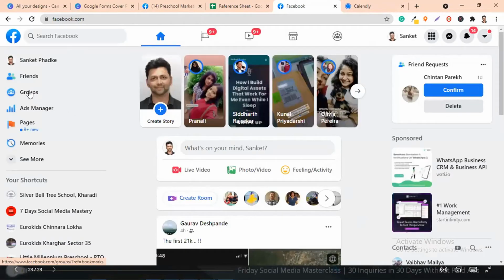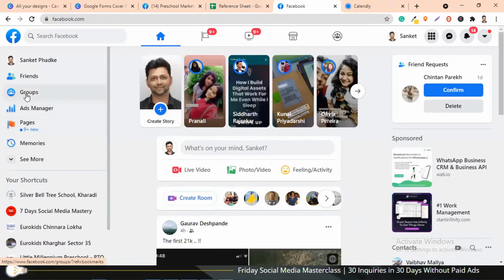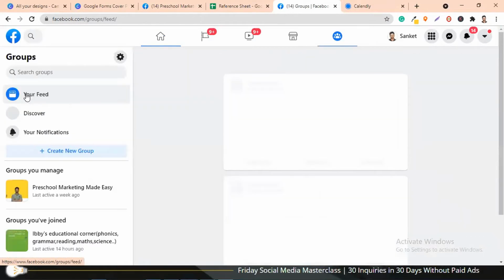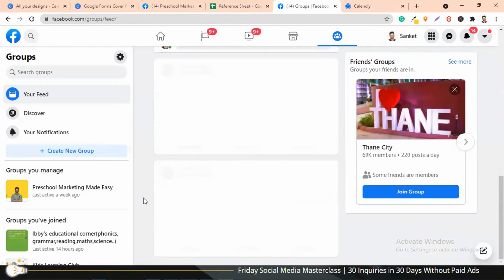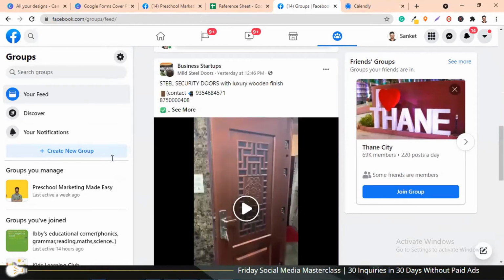Once you go to groups, you will only be able to post on groups of which you are already a part. Now let me see one of the groups I have joined.